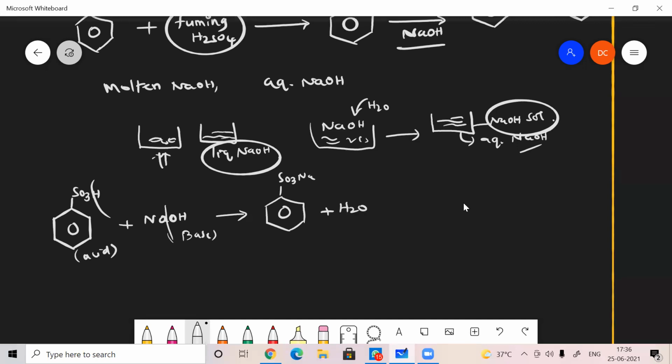Once I got this molecule, it will react at high temperature, 623 Kelvin, in the presence of 2 moles of NaOH. So I can write NaOH and NaOH.